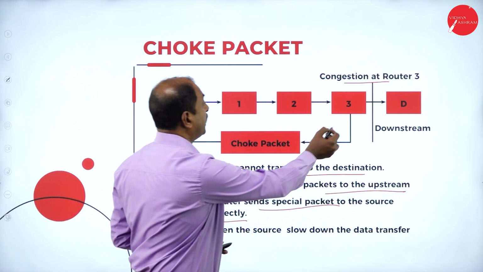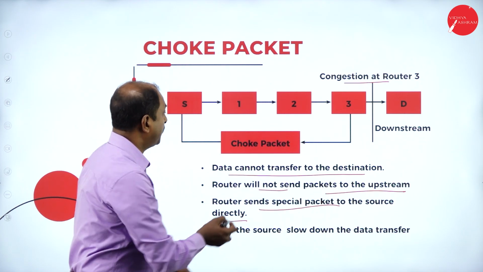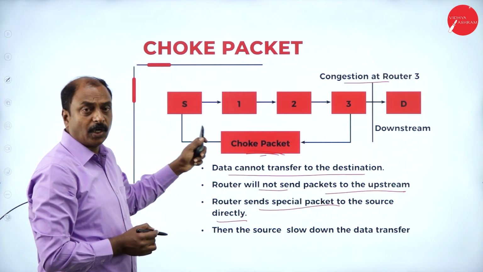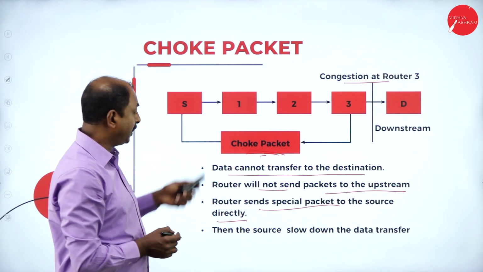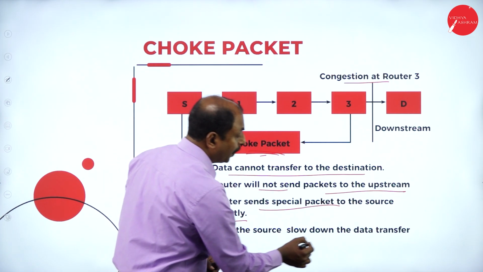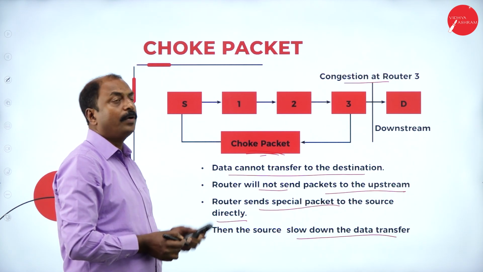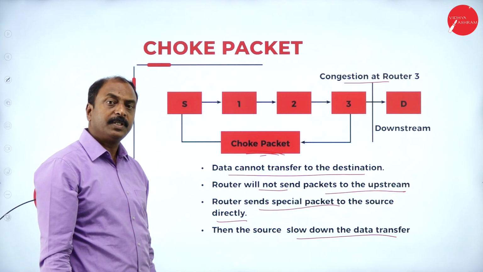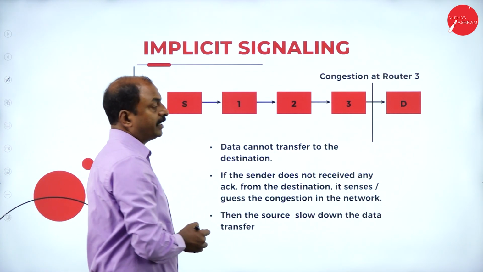So instead of sending the data packet to the previous router, this router sends a special packet called a choke packet to the source. After the choke packet reaches the source node, the source computer slows down the data transfer. So this is another method, the choke packet technique, to control network congestion. In the next slide, we will see what is implicit signaling.